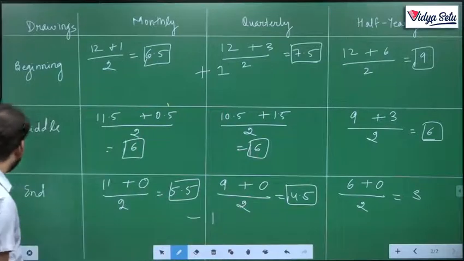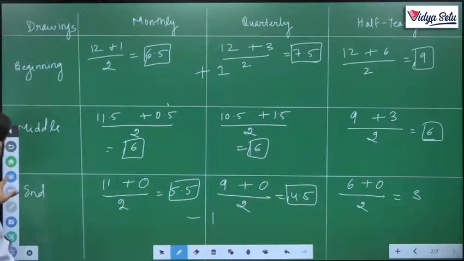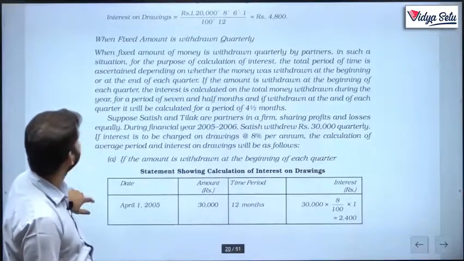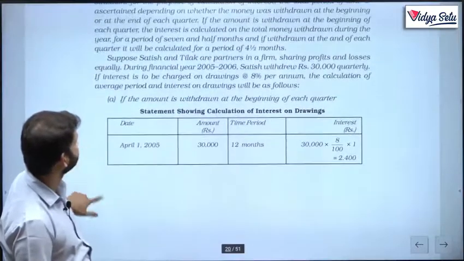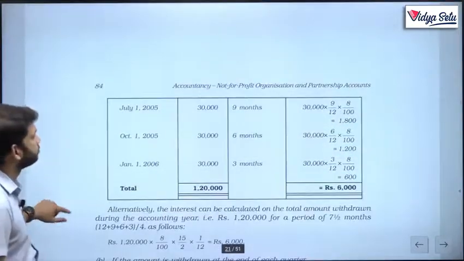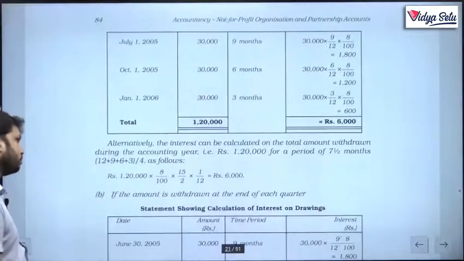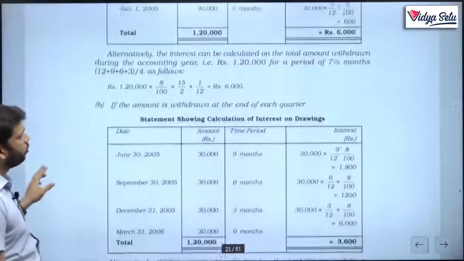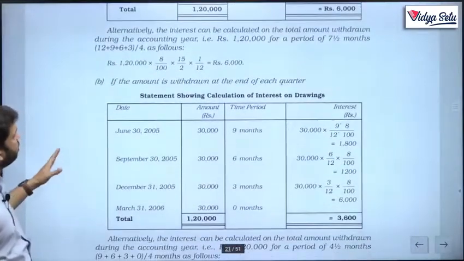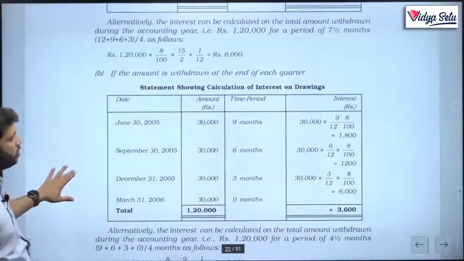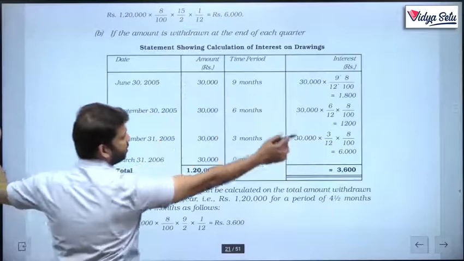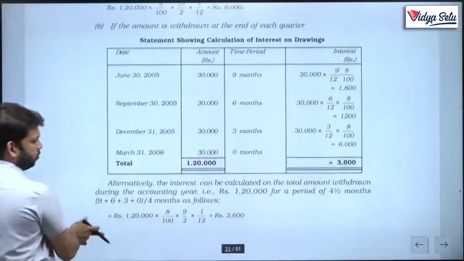That's what they have also written. If the amount is withdrawn at the end of each quarter, we already solved that. So we can solve either the long way or the shortcut way.